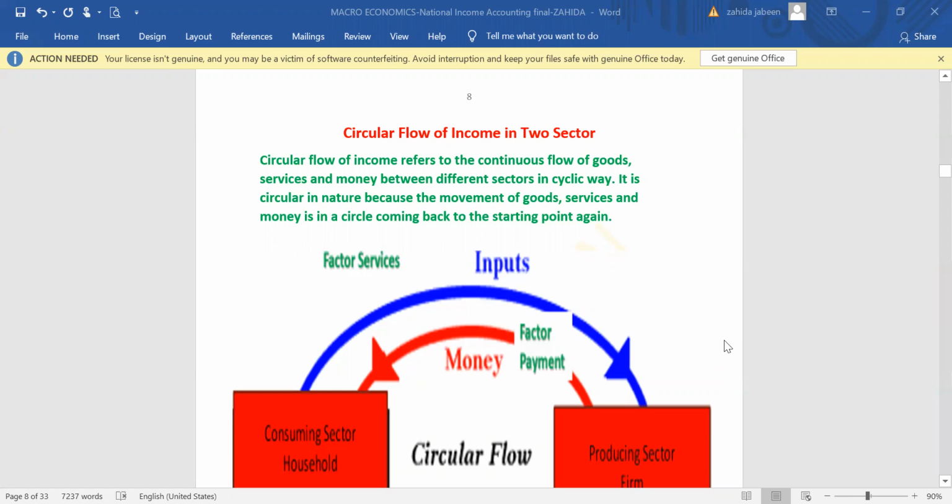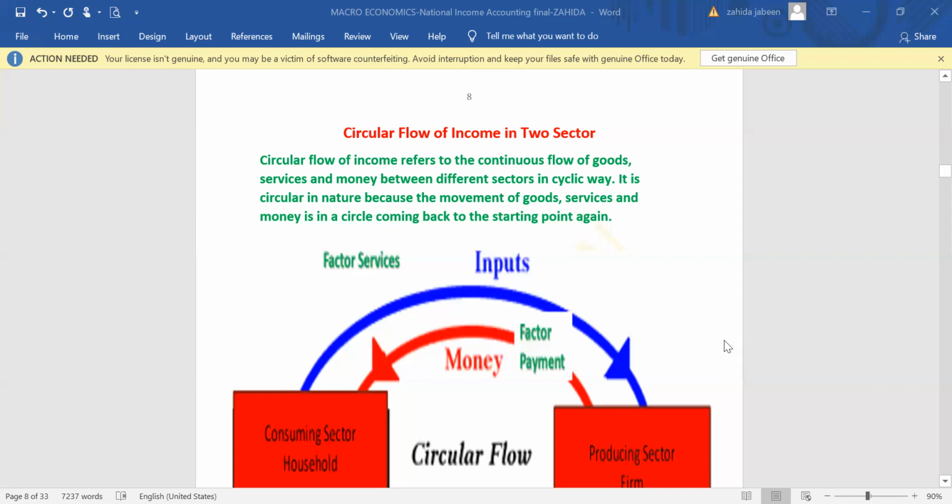And the last one is rest of the world, other than your own economy, other than Indian economy, the transaction which is done with the rest of the world, with the people living abroad, that is called rest of the world. So four sectors are there, but our syllabus is confined to two sector model, where we will study circular flow of income in two sector.